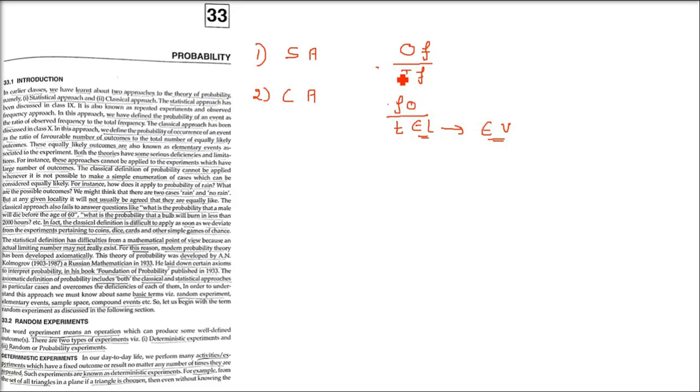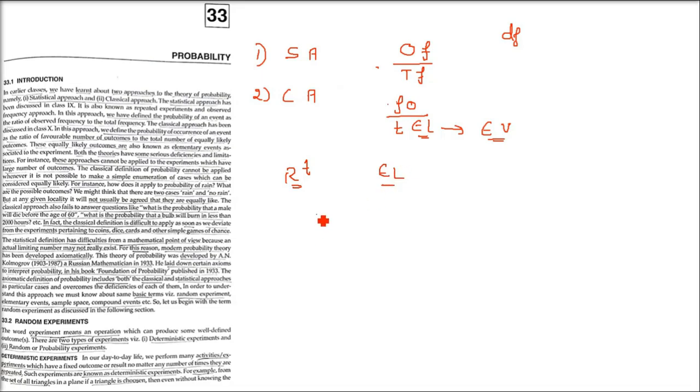But both theories have some serious deficiencies and limitations. For instance, these approaches cannot be applied to experiments which have a large number of outcomes. The classical definition of probability cannot be applied whenever it is not possible to make a simple enumeration of cases which can be considered equally likely.